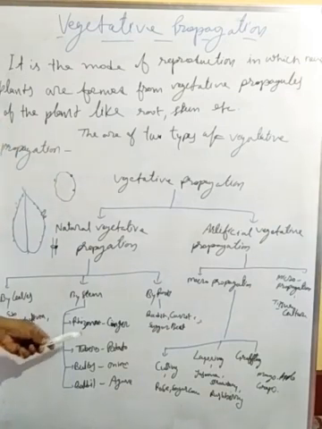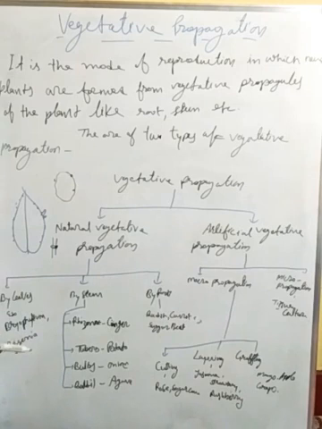The rhizome, that is ginger stem, is called a rhizome, and it can form new plants. Tubers, like potato, are modified stems, and they have buds, so they can form new plants.